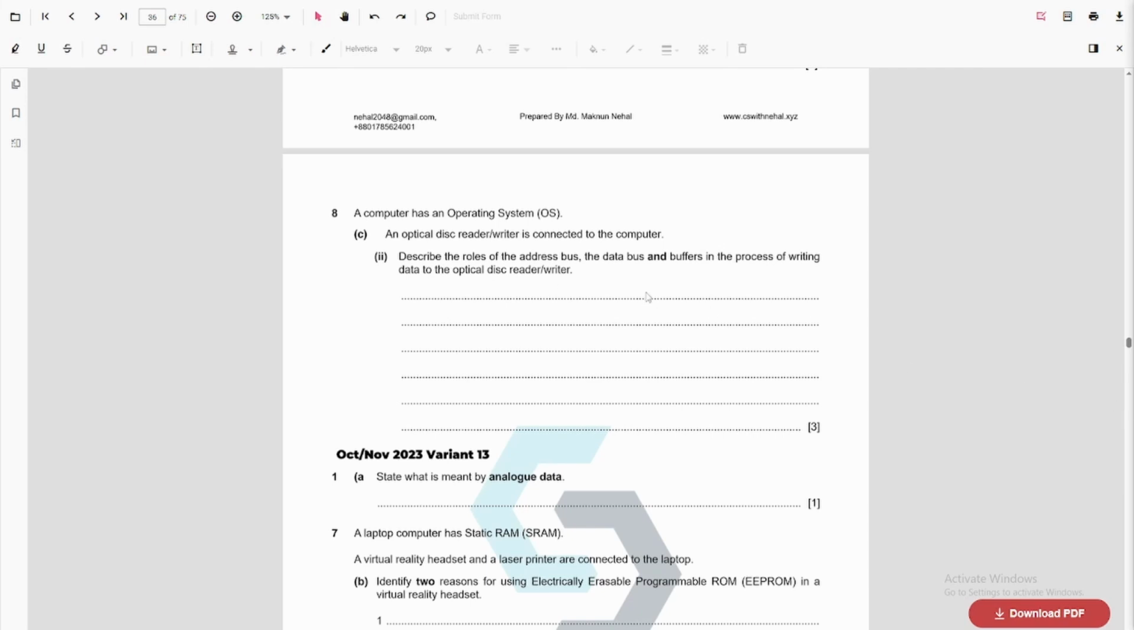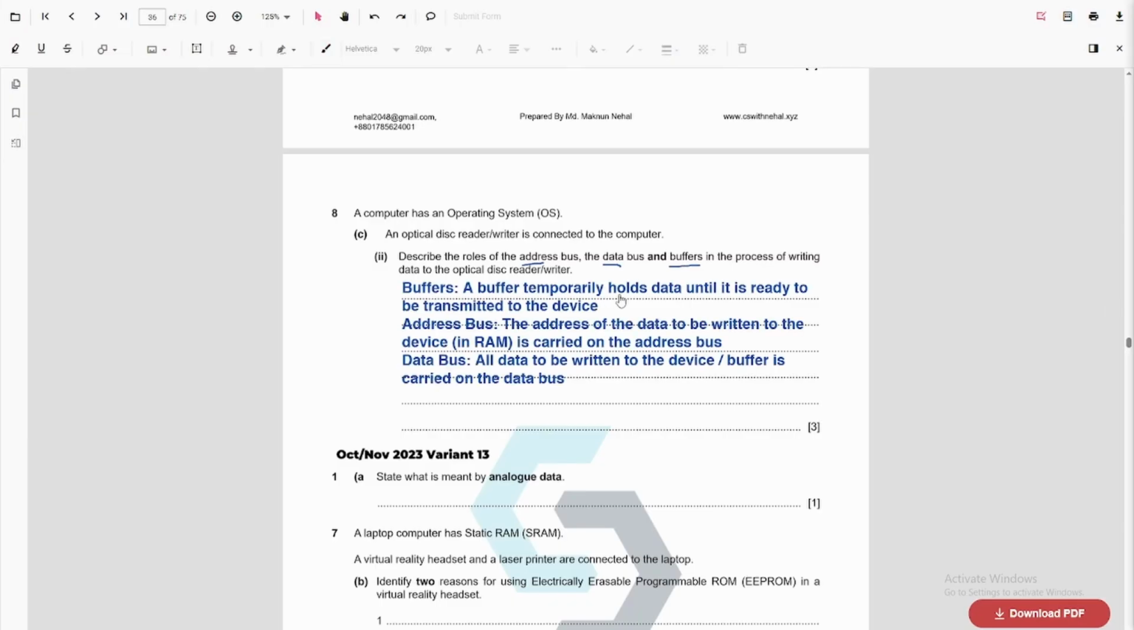All right. So we have the address bus here. This carries the address of the data to be written to the device. Then we have the data bus, which sends the data which needs to be written, and a buffer which stores data temporarily until it is ready to be transmitted to the device. So basically, a buffer temporarily holds data until it is ready to be transmitted to the device. Address bus: the address of the data to be written to the device in RAM is carried on the address bus. Then data bus: all data to be written to the device or buffer is carried on the data bus.